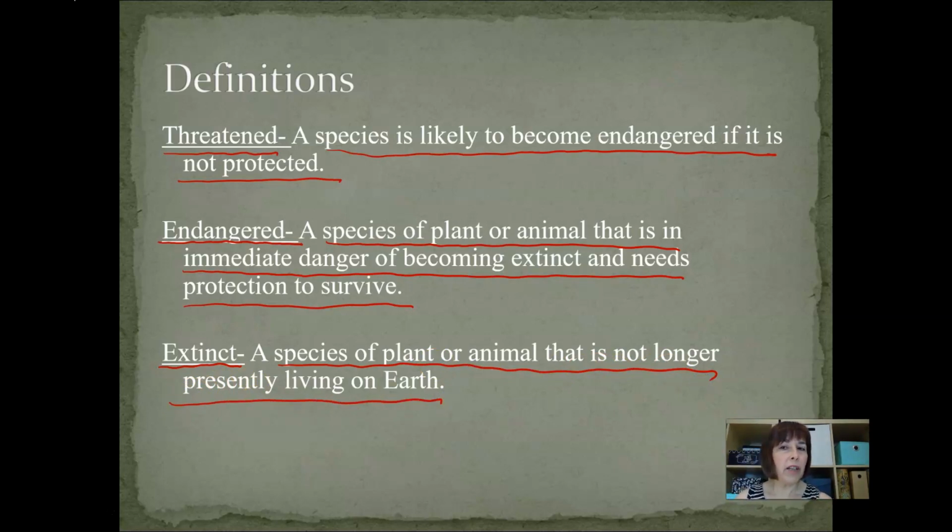And so we'll be using those terms. Some of the animals that we'll be looking at today are threatened, some are endangered, and obviously some are not yet extinct but are in danger of becoming extinct.